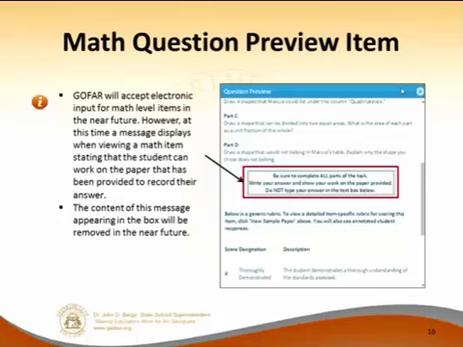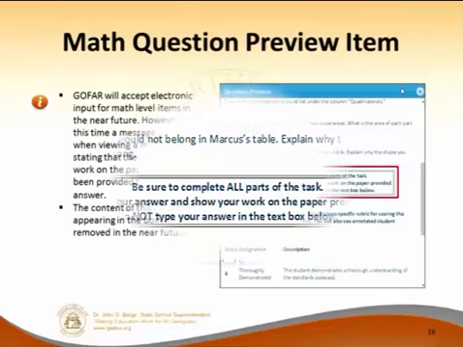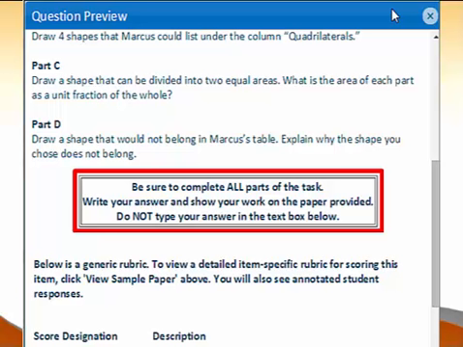Now, one thing that you will notice in some of the math items is a notice that says, be sure to complete all parts of the task, write your answer, and show your work on the paper provided. Do not type your answer in the text box below.